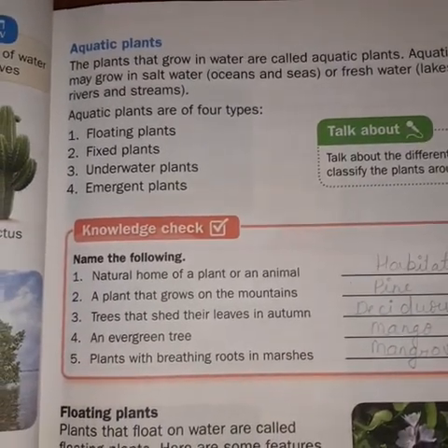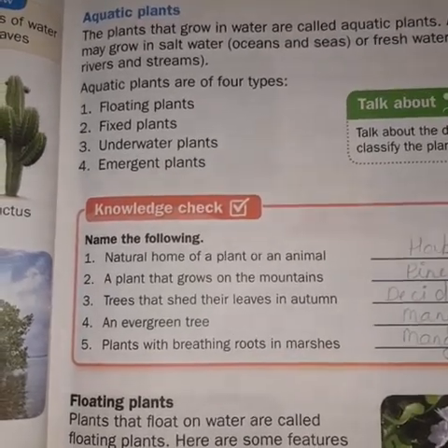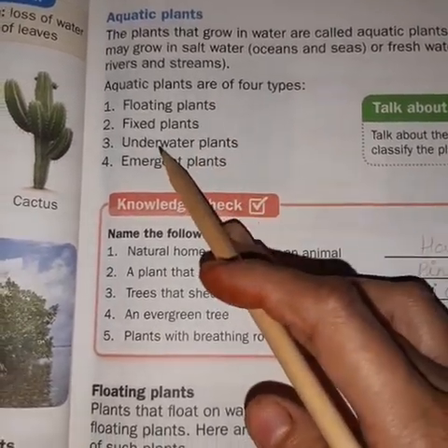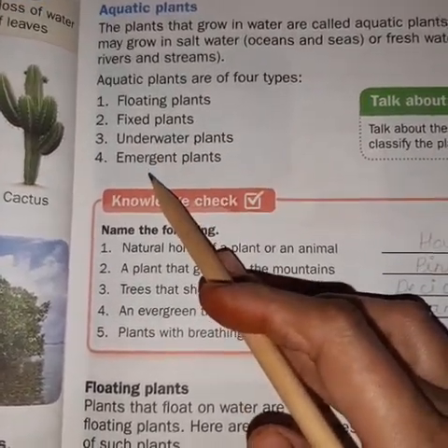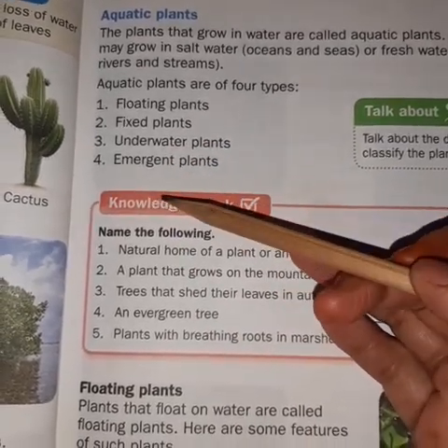Aquatic plants are of mainly four types. What are the four different kinds of aquatic plants? First is the floating plant, second is the fixed plant, third is the underwater plant, and the fourth is the emergent plant. Now we will discuss all these aquatic plants one by one.